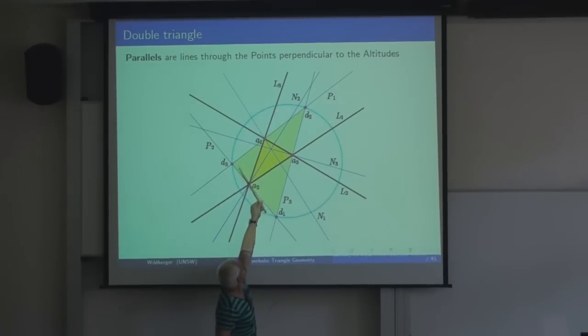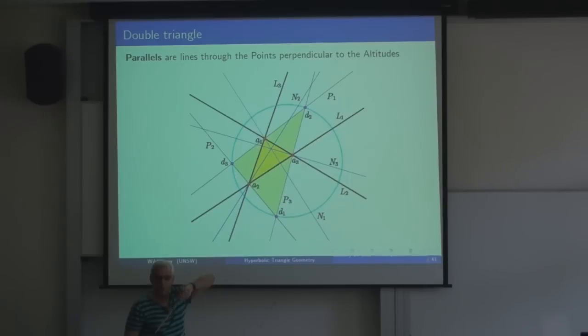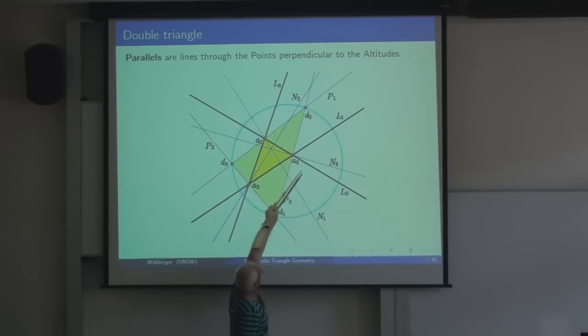So this line is constructed by being perpendicular to that altitude. I remind you how you do that. You have to find the dual of this line, which is out there somewhere, and just connect this point with that dual point. You get that line, and we can now say that somehow this is some kind of parallel to this line through this point.